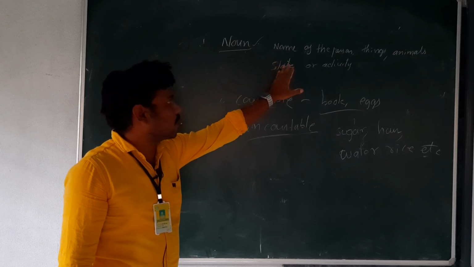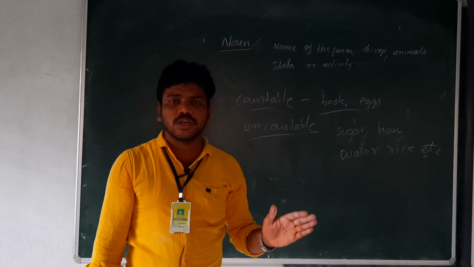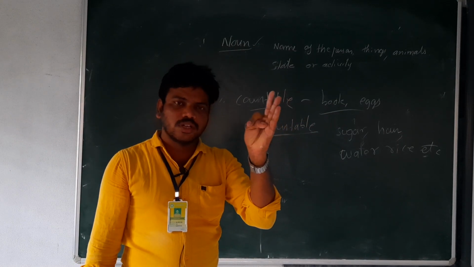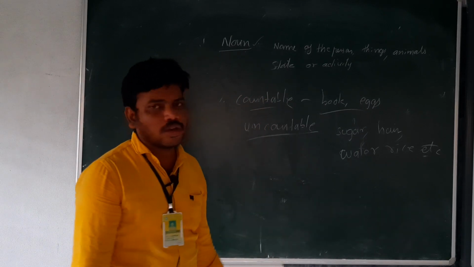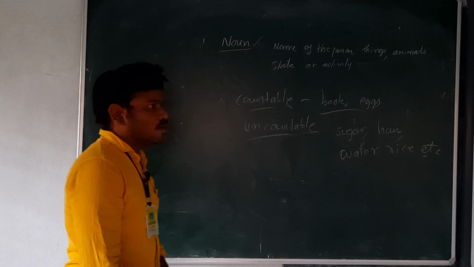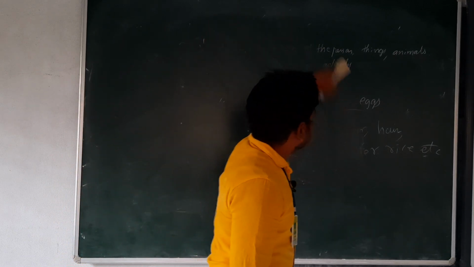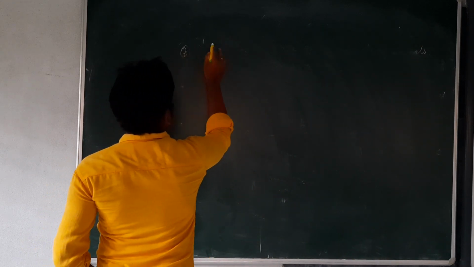Noun is a name of the person, things, animals, state or activity. What are the types of nouns? First one proper noun, second common noun, next collective noun, next material noun, next abstract noun, and countable noun and uncountable noun. Next, let us move forward. Pronoun. Second one is pronoun.